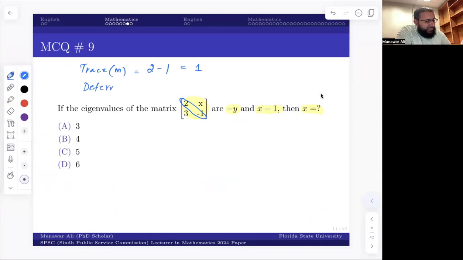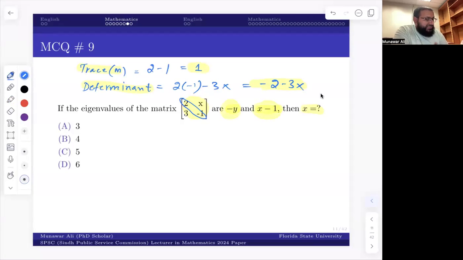And determinant, you know very well what the determinant is going to be. So the determinant is 2 times -1 minus 3 times x, which is -2 - 3x. So this is the determinant and this is the trace. And these are the eigenvalues, -y and x minus 1.